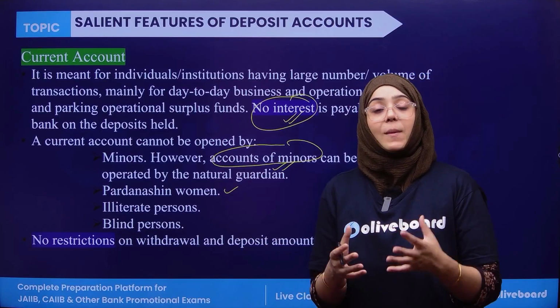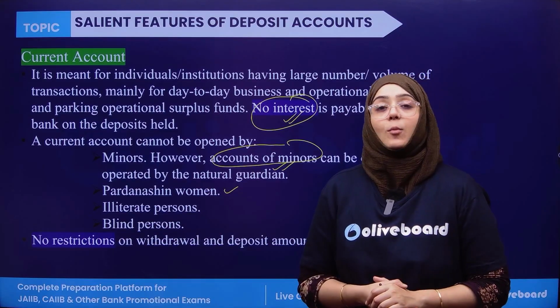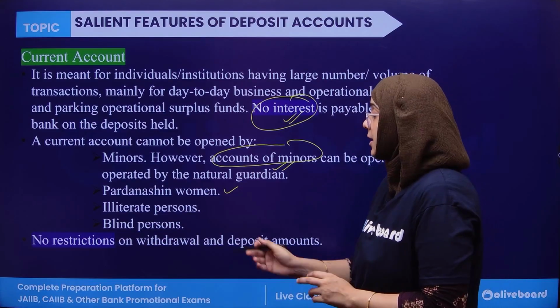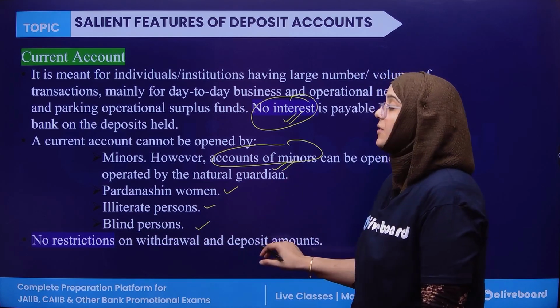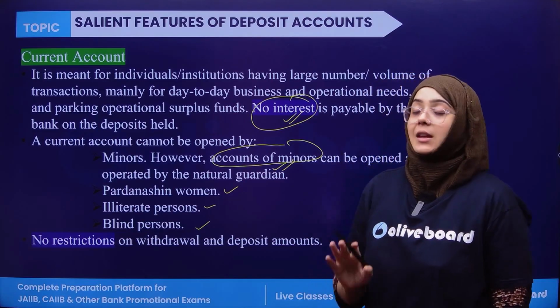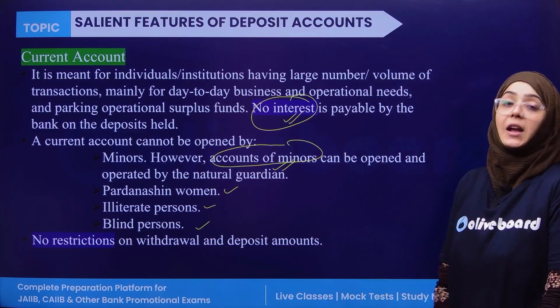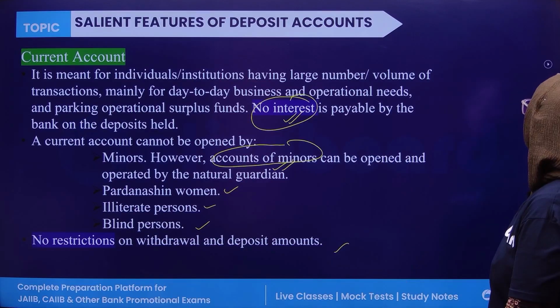Pardanasheen woman means a woman who is completely veiled. That Pardanasheen woman is not allowed to have a current account. An illiterate person as well as a blind person are also exempted from eligibility for the current account. Next, in the current account there is no restriction on the withdrawals and deposits in this amount.